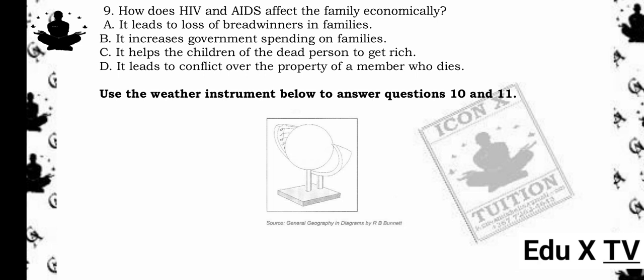9. How does HIV and AIDS affect the family economically? A. It leads to loss of breadwinners in families. B. It increases government spending on families. C. It helps the children of the dead person to get rich. D. It leads to conflict over the property of a member who dies. The answer is A. It leads to loss of breadwinners in families. Reason being, when income earners fall sick or die, the family loses financial support, leading to economic strain.